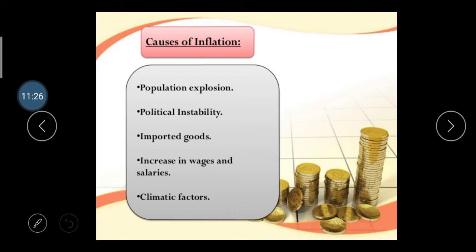Okay, so that's why this type of thing created inflation. If our climate is not appropriate for our product, take the example of a cement factory, which requires a dry environment. If the environment is slightly cold and it is the monsoon season, production decreases, so the product level price totally increases.